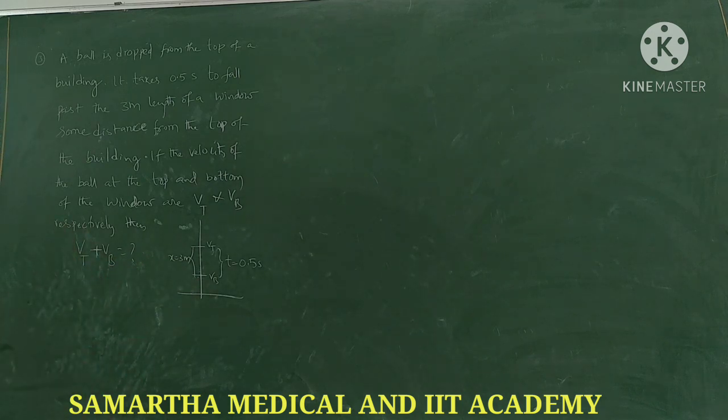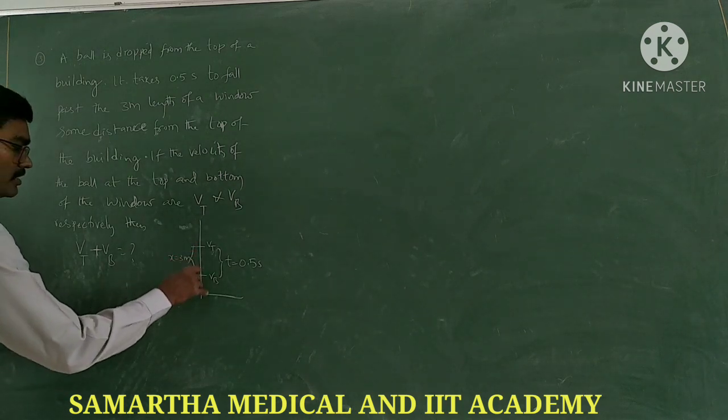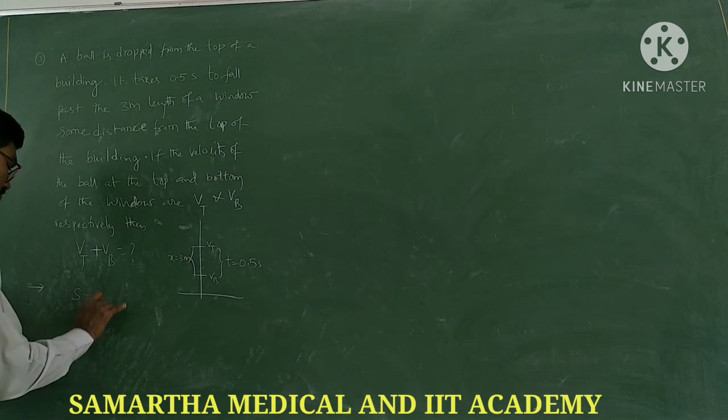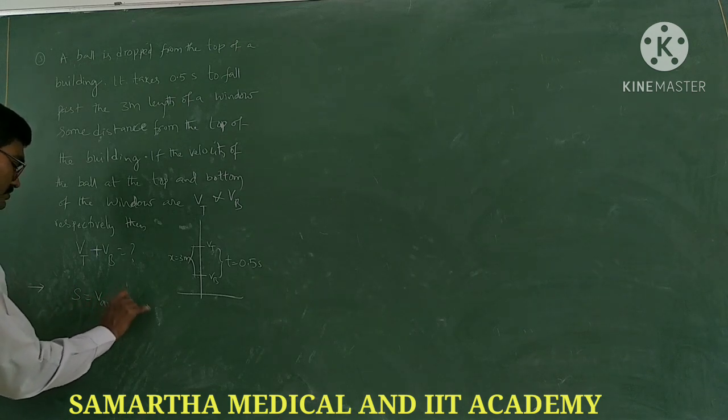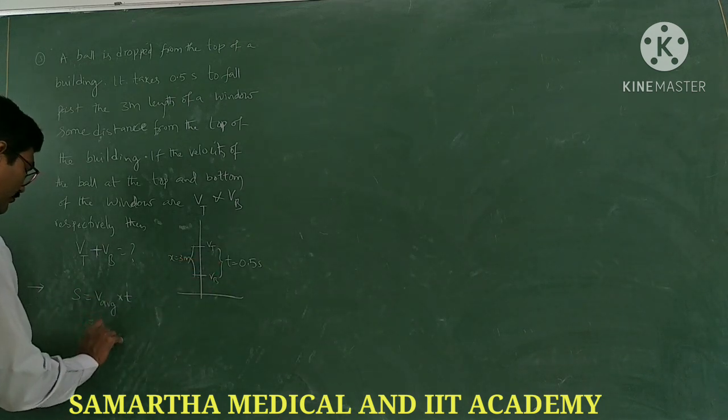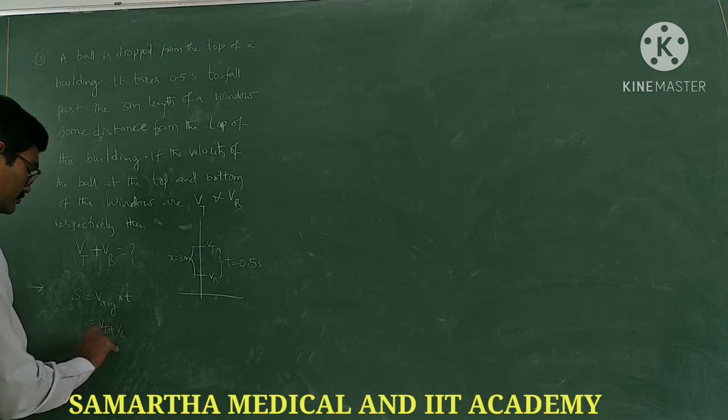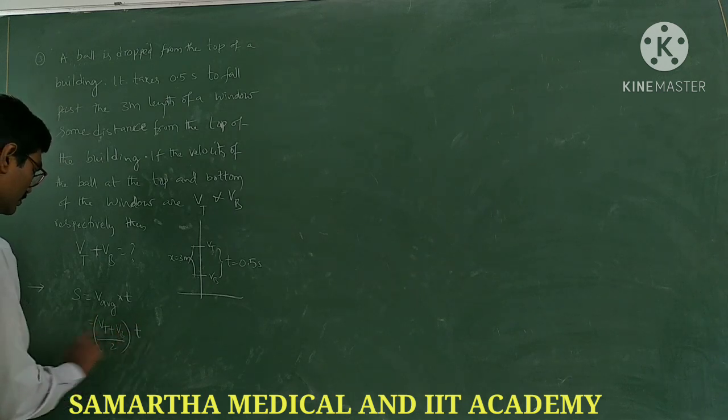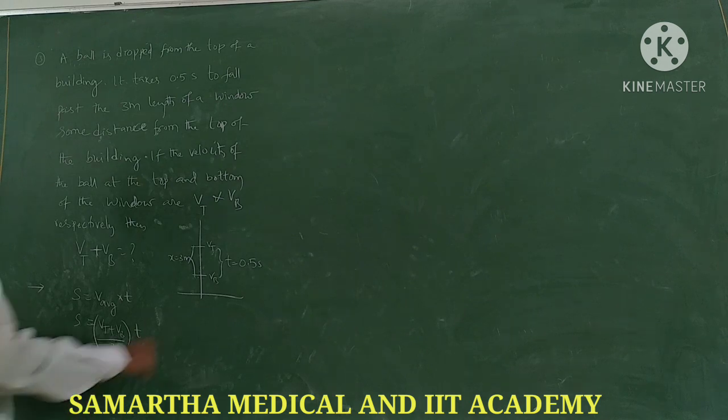So how to do it? Distance covered is equal to average speed into time taken. Average speed is (Vt plus Vb) by 2, into t.